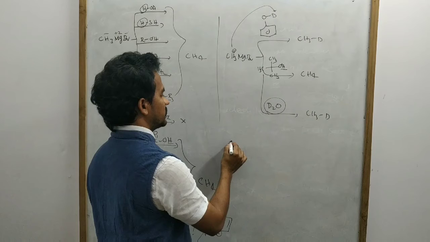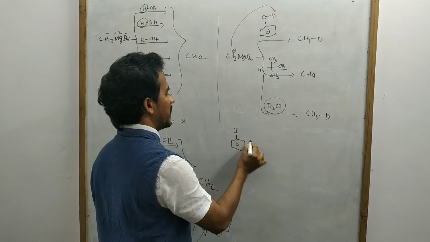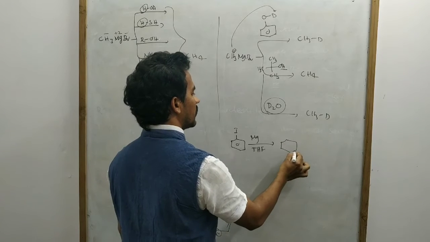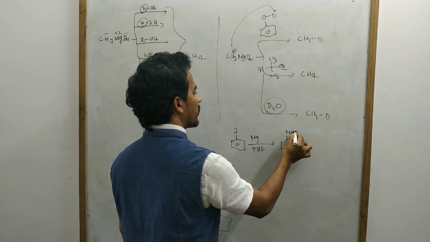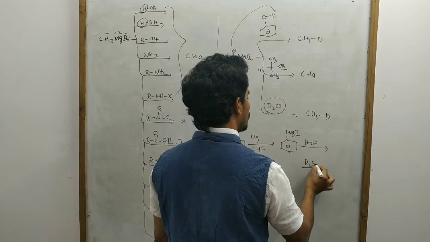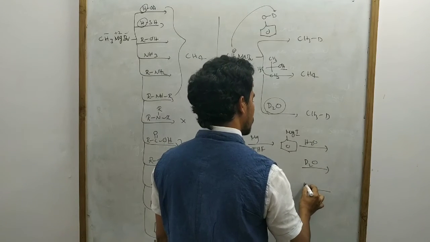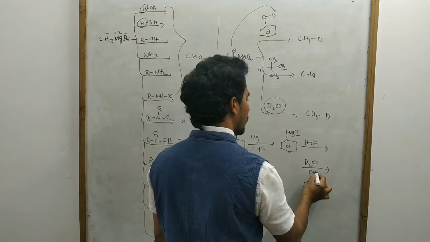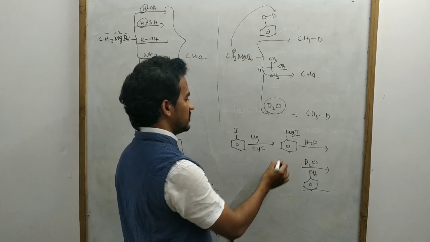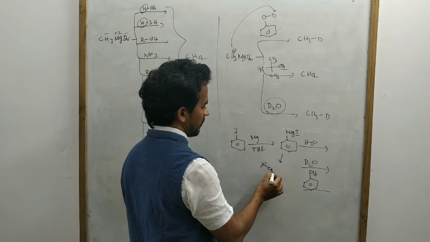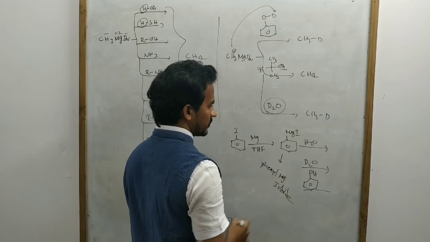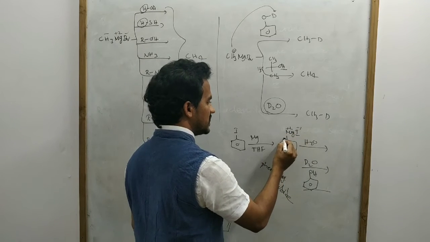Or suppose phenyl iodide is treated with magnesium in tetrahydrofuran, we will get phenyl magnesium iodide. So this one is treated with water, or with D2O, or with simply phenol. In this case, this is phenyl magnesium iodide, and here Mg plus 2 and I minus.